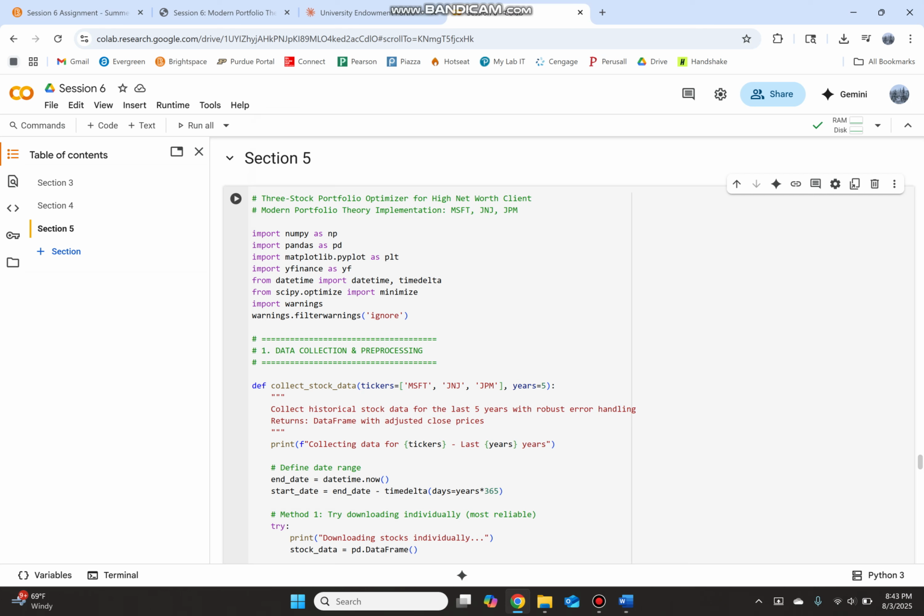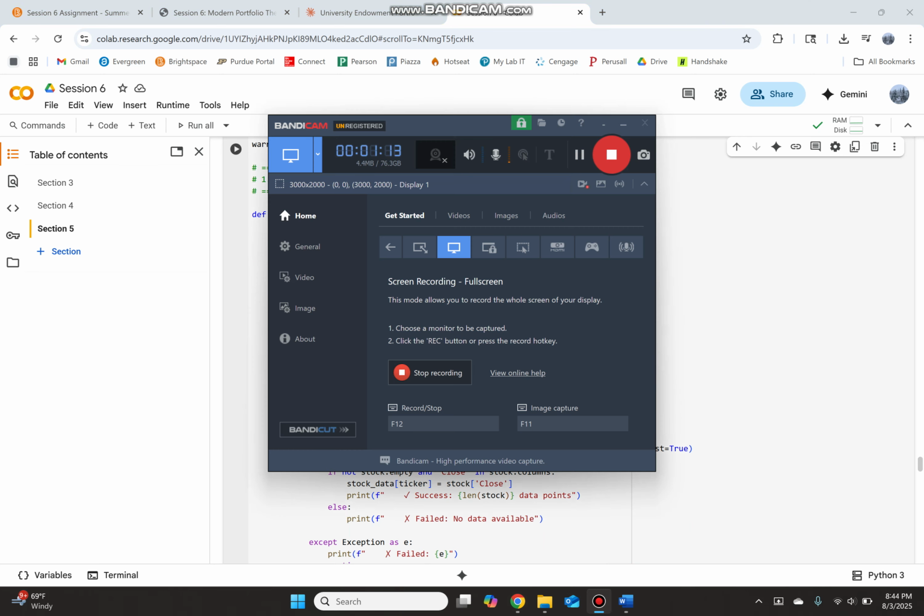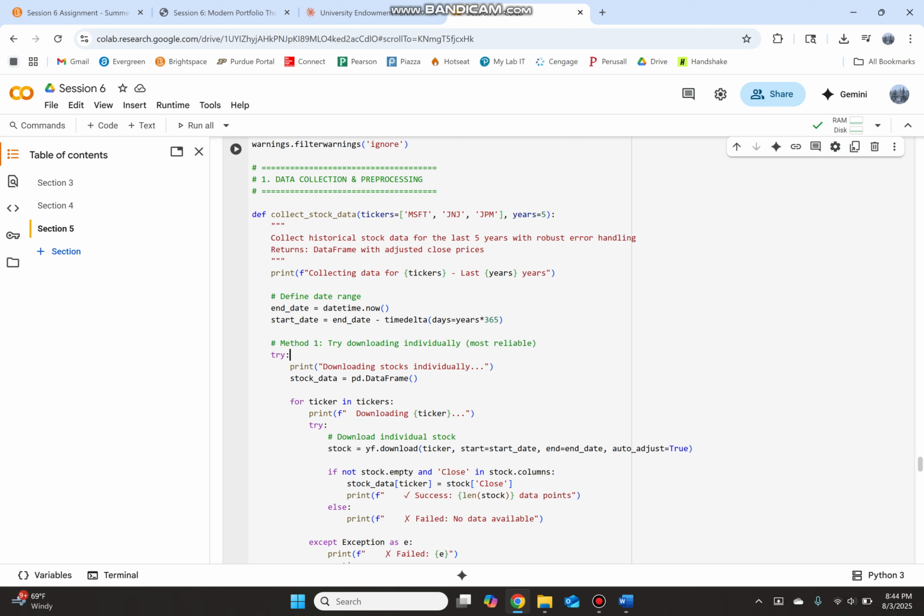So first off, we have all our imports, very basic. Then we have the first step of our first module, which is data collection and pre-processing. I had a lot of problems with this session and data collection. Something about yfinance and Google Colab really just do not want to work with each other sometimes. And I get this error, it says adjusted close, when I try to download multiple tickers. Usually what it says is adjusted close, you should have your ticker instead of ADJ for the code running. Something like that. I had to rerun it a couple times, and sometimes it just does not want to work, and I have to restart from the beginning.